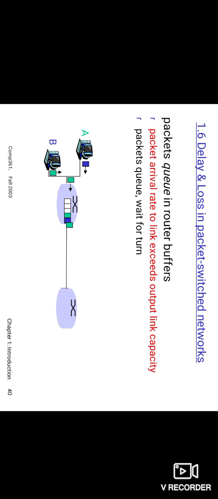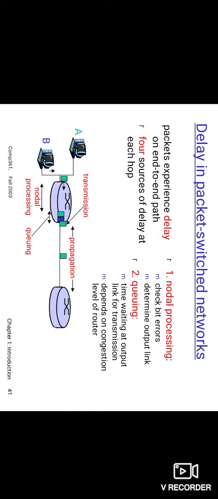A packet starts from its source and goes to the destination, and during that journey the packet experiences different types of delays. Mainly we have four types of delay: nodal processing delay, queuing delay, transmission delay, and propagation delay. All these delays together are known as total nodal delay.